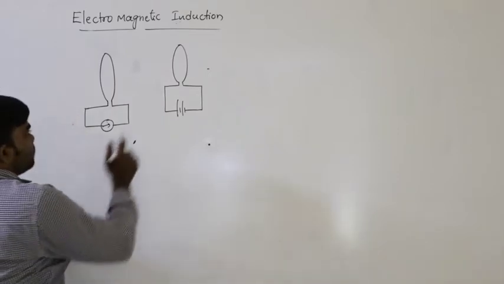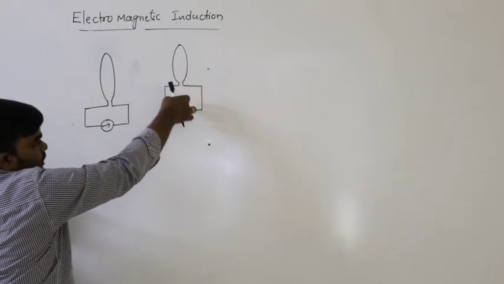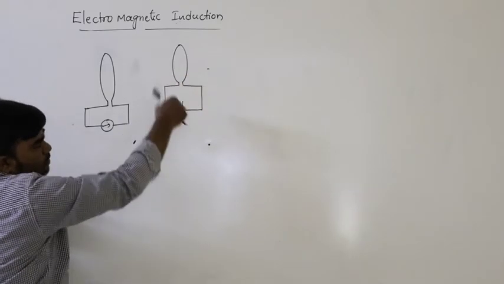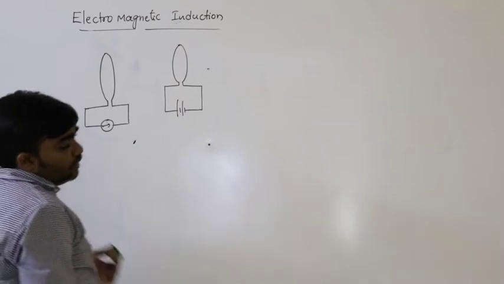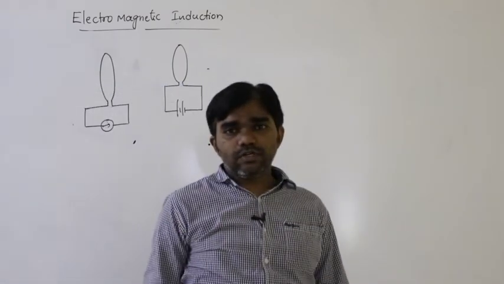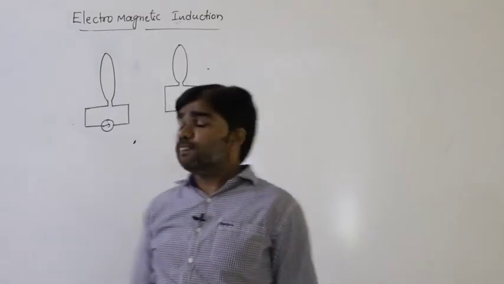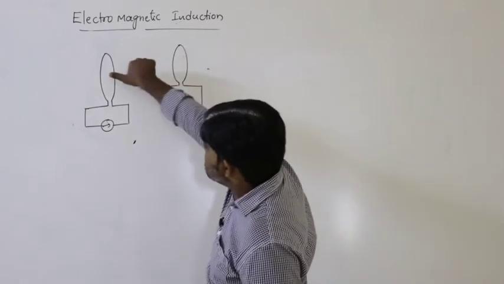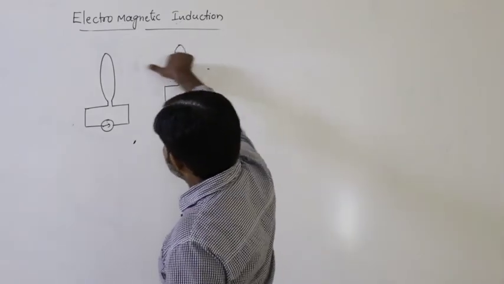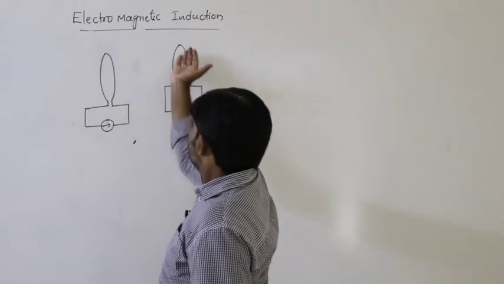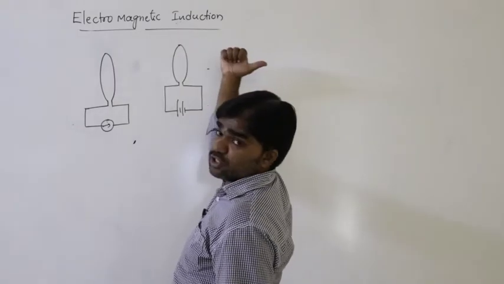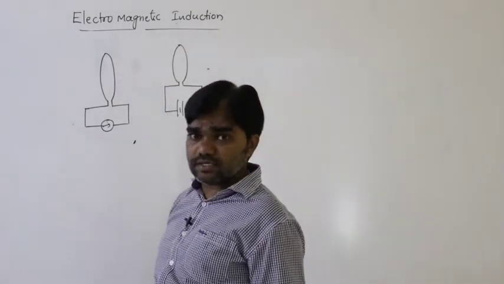For example, if the switch is closed, then current passes through the coil. If the current passes through the coil, what does it cause? A magnetic field. If the current is passing like this, this is the direction of the magnetic field. If the current passes like this, this is the direction of the magnetic field. We already discussed that.